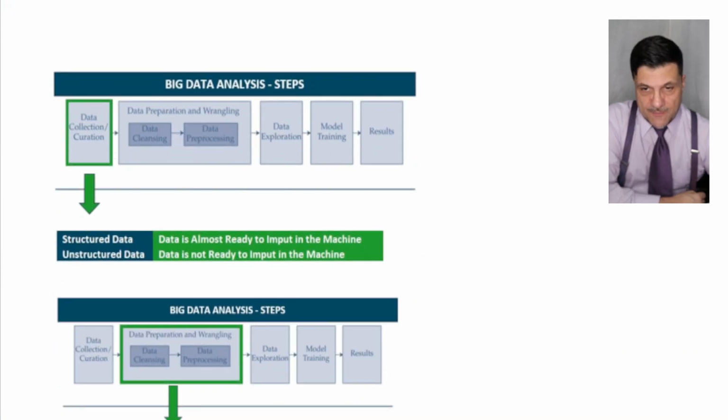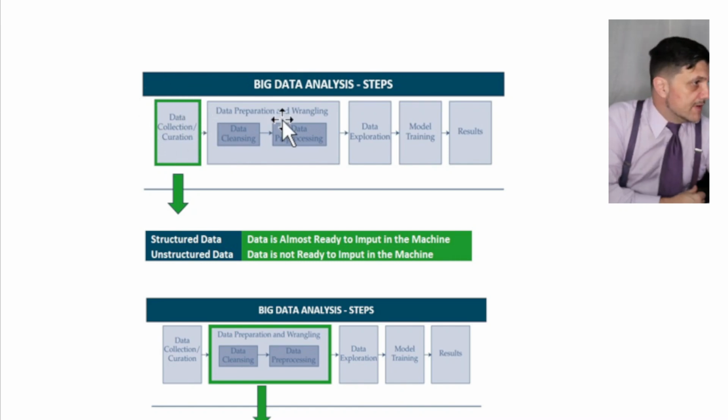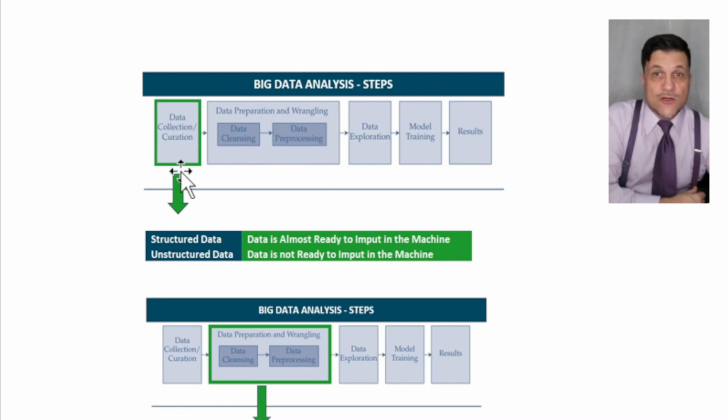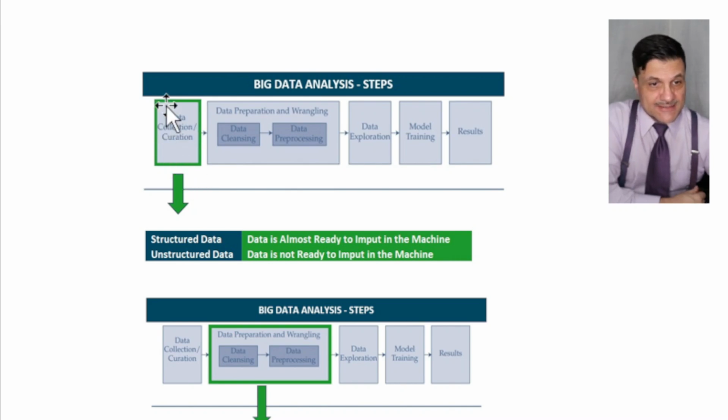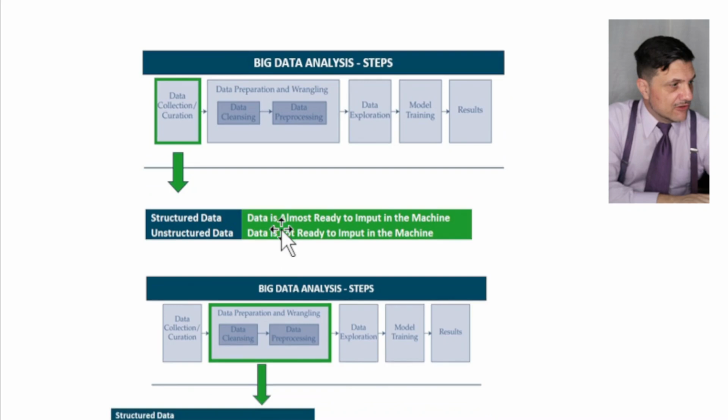All right, go. Okay, friends, let's see. First one, big data analysis steps. The first one I have here is data collection and curation. That's the first step. Look at that, data collection and curation right there. That's the point about structured data and unstructured data. So the data is almost ready to input. That's the structured data, the one that I said is in spreadsheets. Or unstructured, it's all over the place. Okay, we have a lot of info.